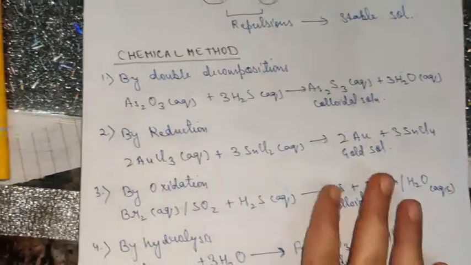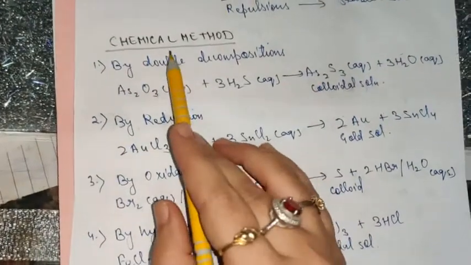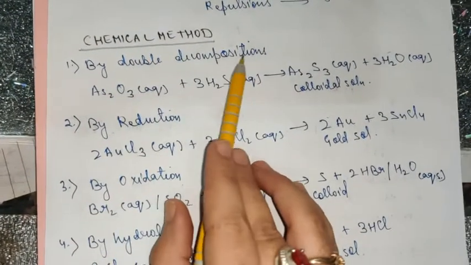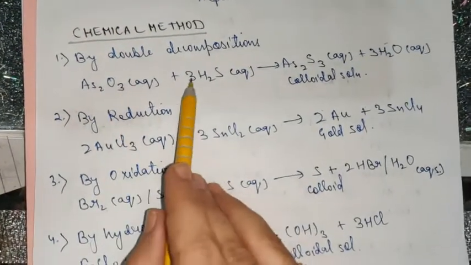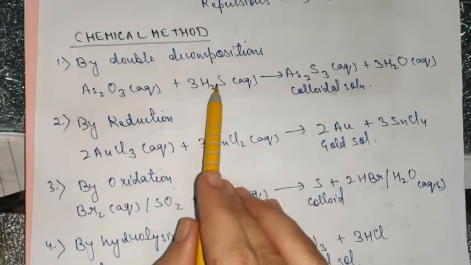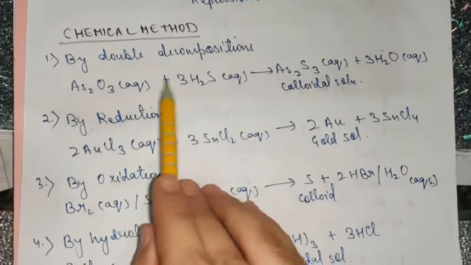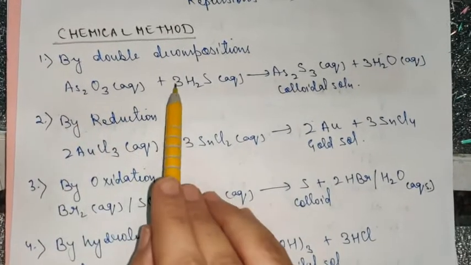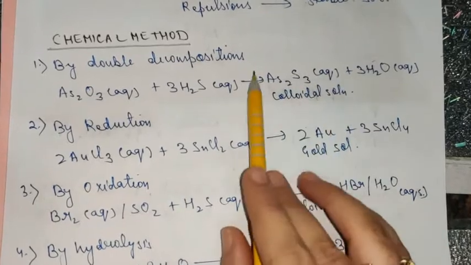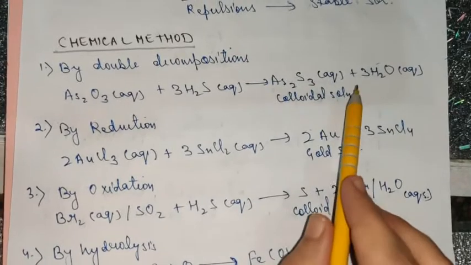So first of all, let me tell you about the chemical methods of the preparation of colloidal solution. The first chemical method includes the double decomposition reaction. You can see here that we have an aqueous solution of arsenic oxide and H2S, and in double decomposition you know that ionic exchange takes place. So similarly ionic exchange has taken place and you'll get As2S3, which is an aqueous solution, and it will behave as colloidal solution. This is a very simple method.